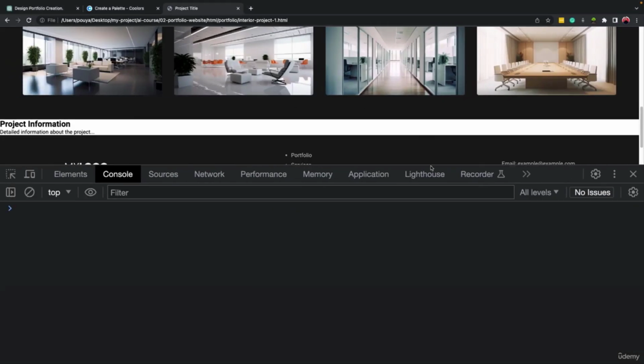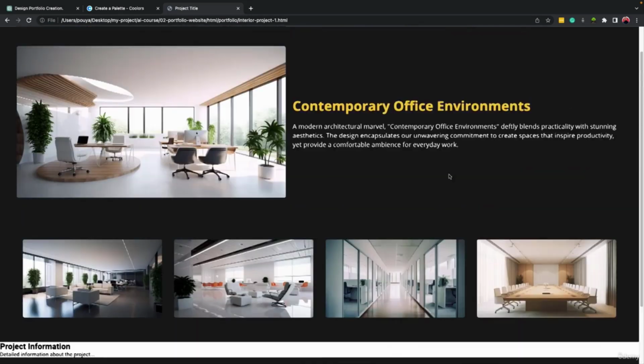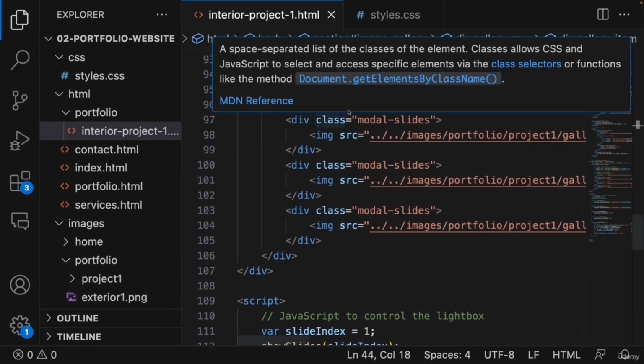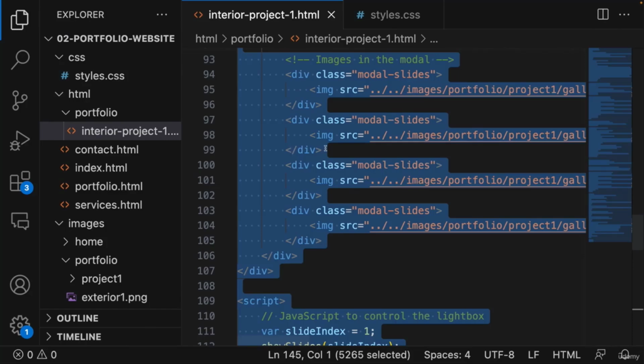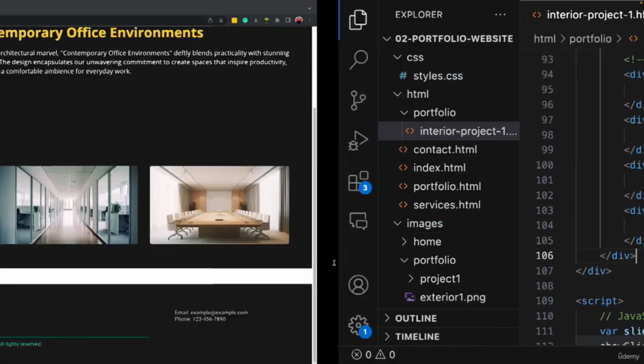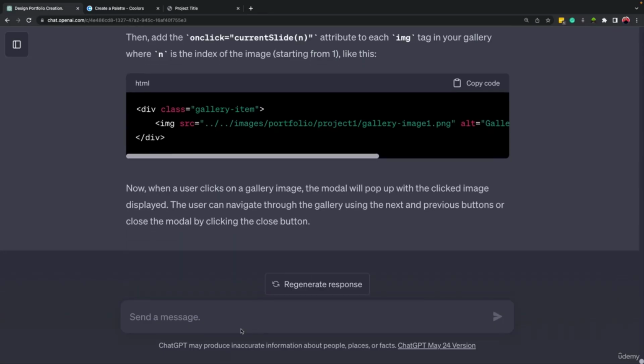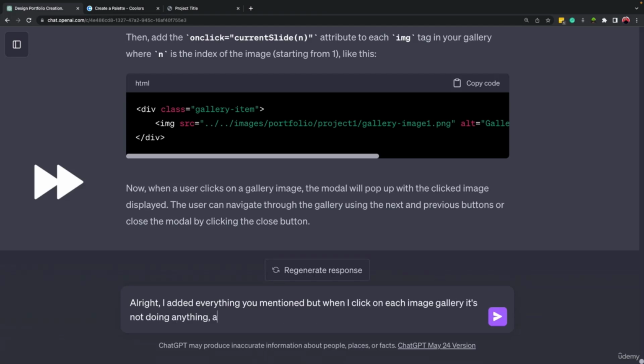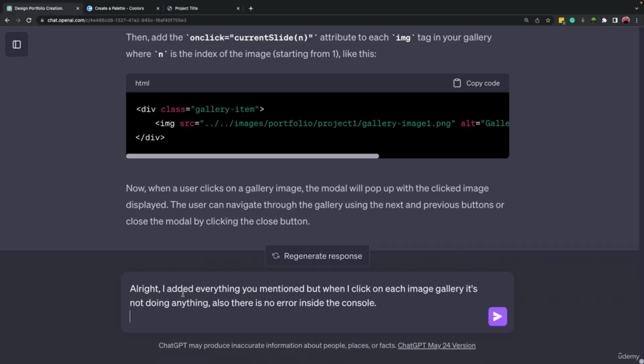All right, so when this happens and you don't see any error inside the console either, the best way is to just select and copy everything that we have inside our HTML file, and come here to ChatGPT and explain that, all right, I did what you asked, and here is the file that I have, but it's not working. It's not opening the pop-up, and it's also not showing any error. I mentioned that I added everything you mentioned, but when I click on each image in the gallery, it's not doing anything. Also, there is no error inside the console.